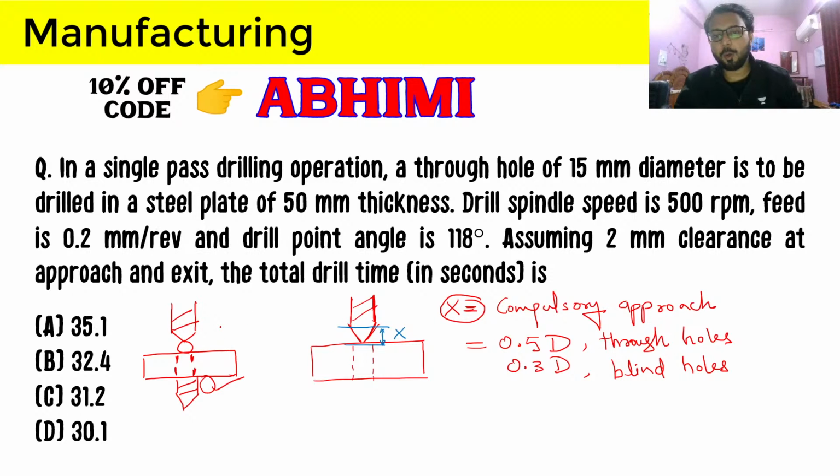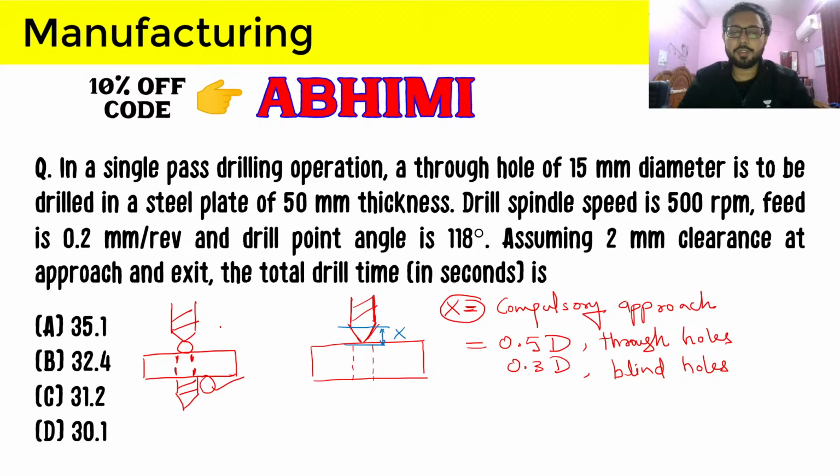These values are also given. So I hope you have now understood the meanings of clearance at approach and exit and compulsory approach, and why we are taking them into account. The drilling time will not only depend upon the thickness of the workpiece, but also upon the other lengths the drill bit has to cover.